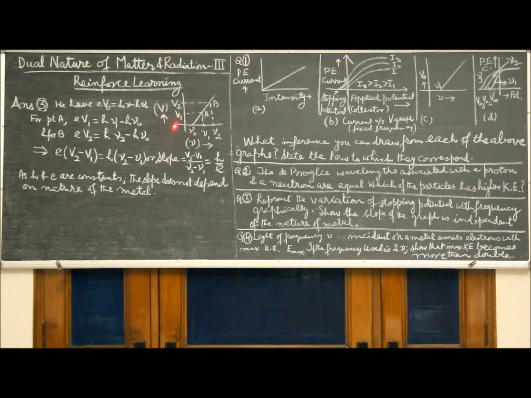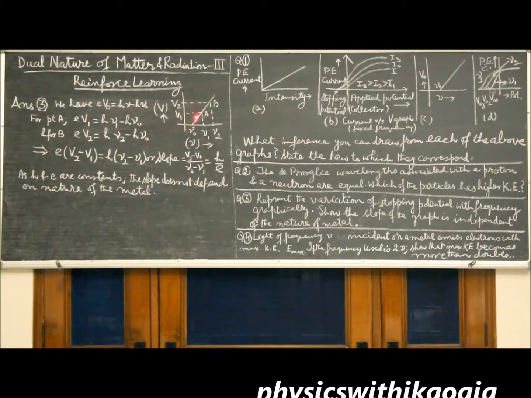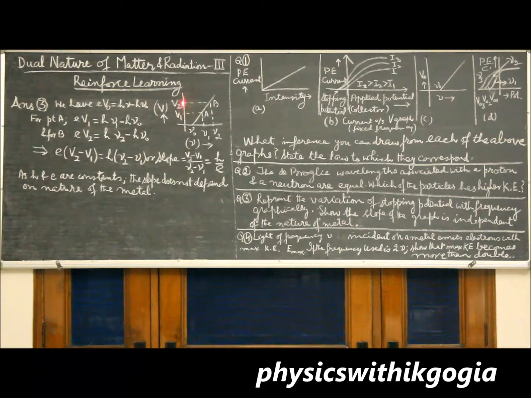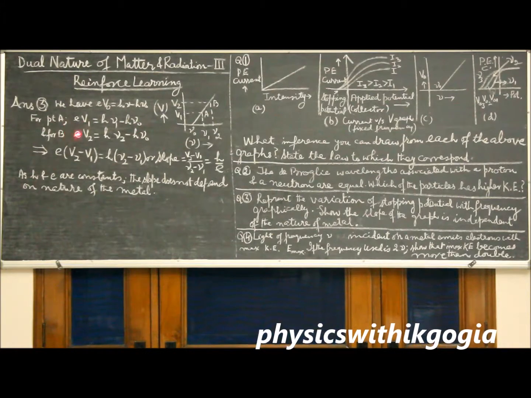According to Einstein's equation for photoelectric effect, we have eV naught is equal to h nu minus h nu naught. If you take 2 points A and B on the graph corresponding to frequencies nu1 and nu2, and if V1 and V2 are corresponding values of stopping potential, you can write these two equations.